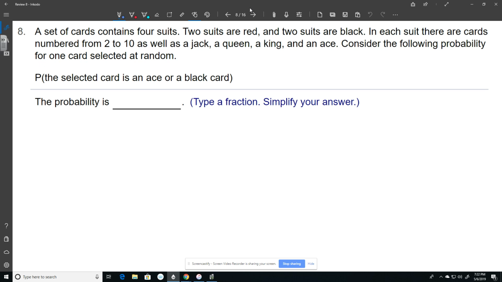Number 8, a set of cards contains 4 suits. 2 are red, 2 are black. It surprises me how many of you don't know cards very well. We might just have to play some card games at the end of the year to help you get to know what's in a deck of cards.